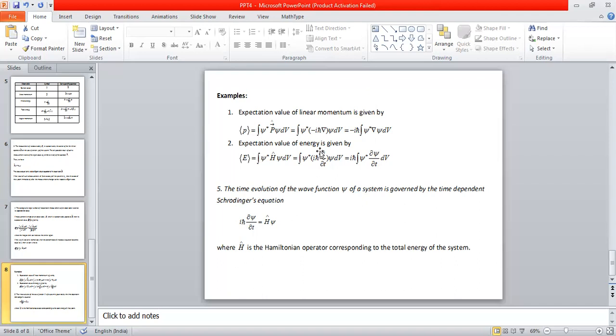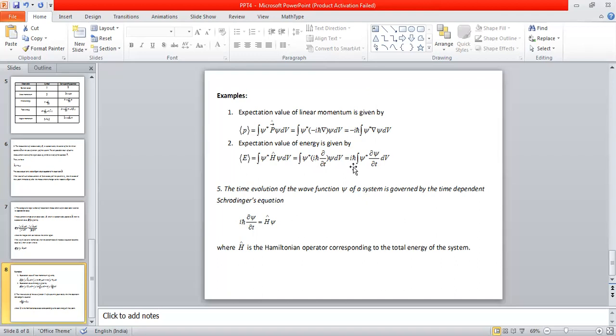Similarly, the expectation value of the total energy is given by the integral of psi star h cap psi into dv, where h cap is called the Hamiltonian operator. The operator of the total energy is what we call the Hamiltonian operator. The Hamiltonian operator is represented by i h cross into dou by dou t. So it is possible to take i h cross outside.